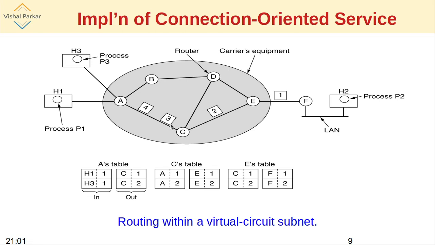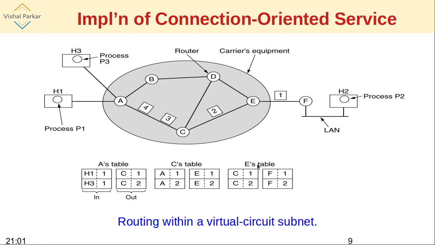This is what is called label switching. Accordingly, C will have its own routing table, where any packet coming from A with identifier 1 will be given to E with the same identifier 1. If a packet is coming from A with identifier 2, it will be given to E with identifier 2.